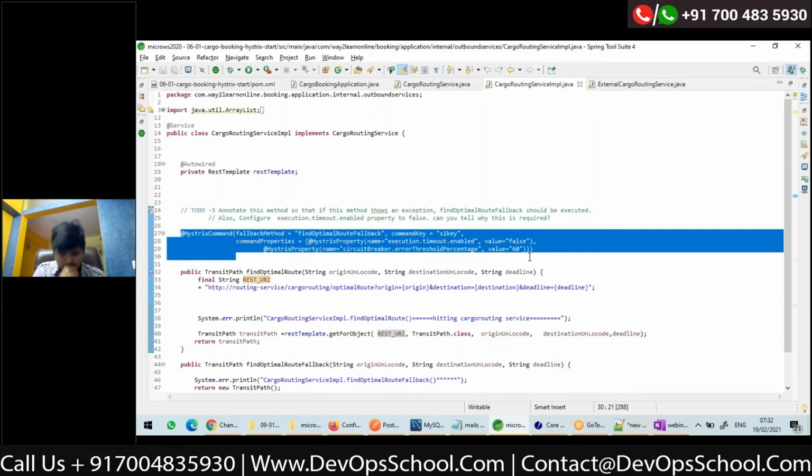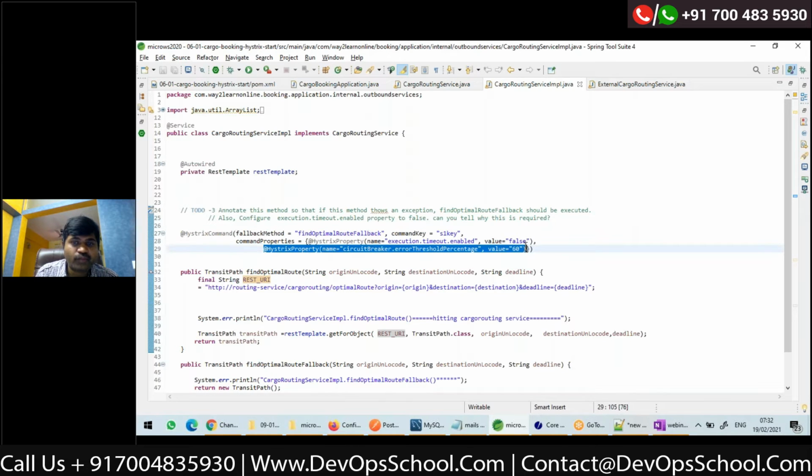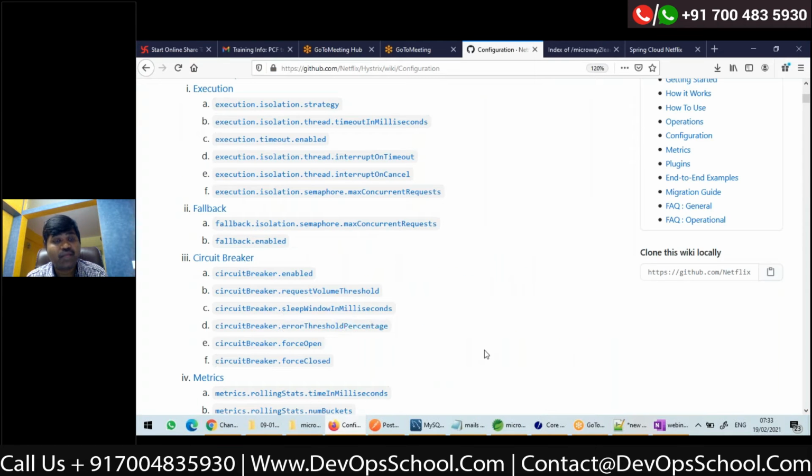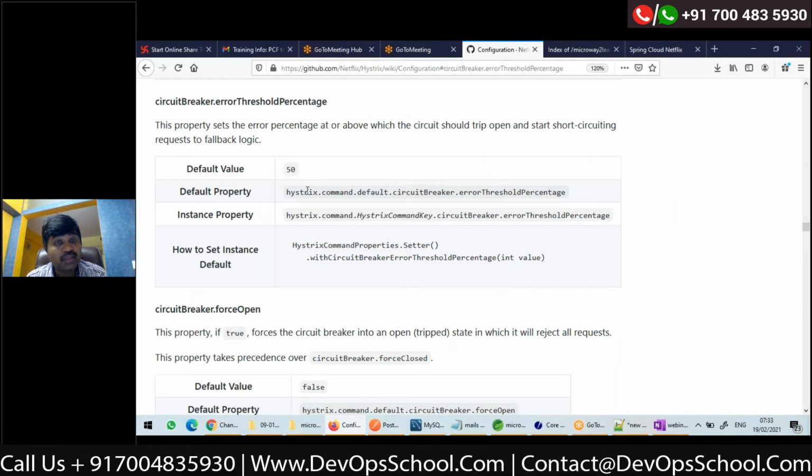But in my application, if there are a lot of such methods annotated with Hystrix command, I'll have to duplicate this. And if tomorrow I don't want 60, I want it to be 40, I have to change it again at multiple places if I'm writing like this. So I want this configuration to be externalized to my properties. If you want to write this property in the YML file or .properties file, if I click on it here, it will show the key to be used: hystrix.command.default.circuitbreaker.errorThresholdPercentage.